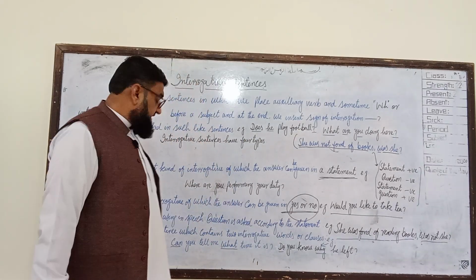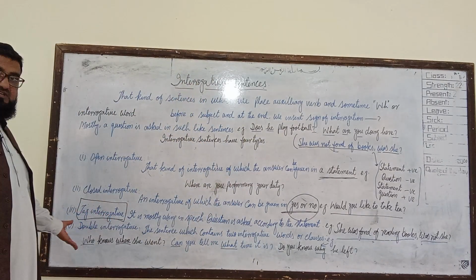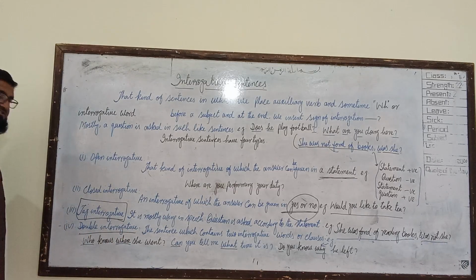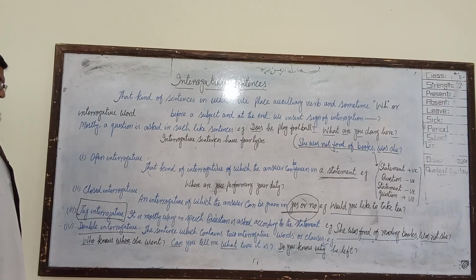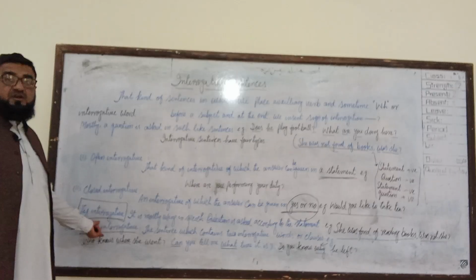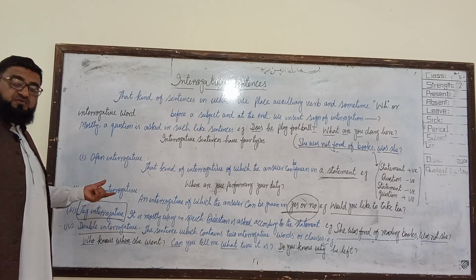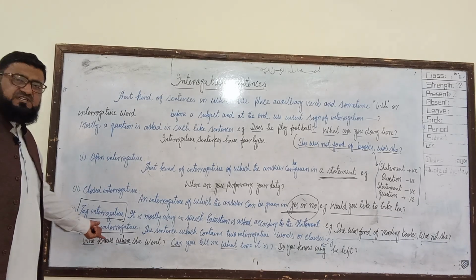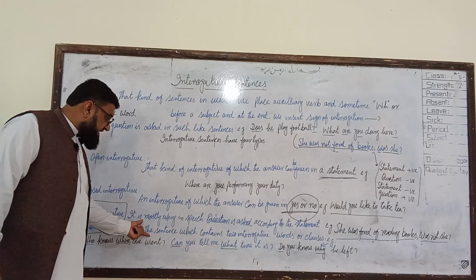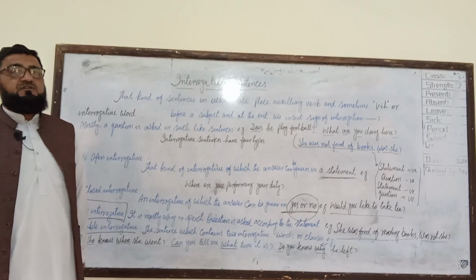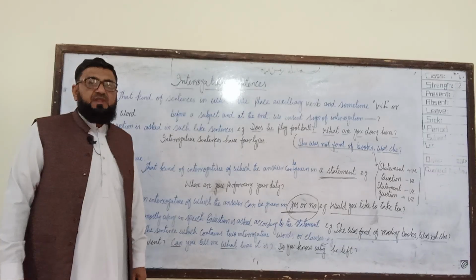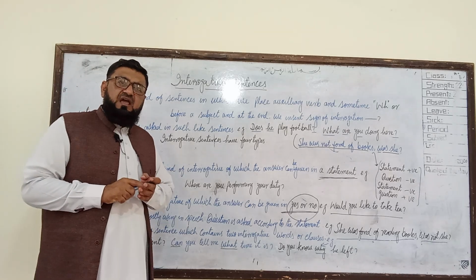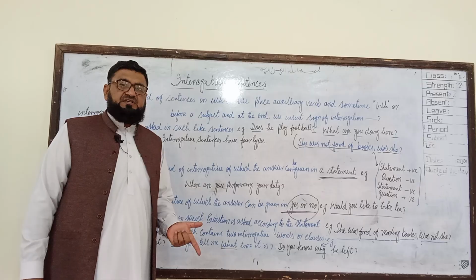So, another type of interrogative about which my student has asked me: what is a double interrogative? That is also a very important kind. That is the fourth kind of interrogative, which we call the double interrogative. What is a double interrogative? The sentence which contains two interrogative words or two interrogative clauses. Two questions will be asked here. One will be a direct question, another will be an indirect question.